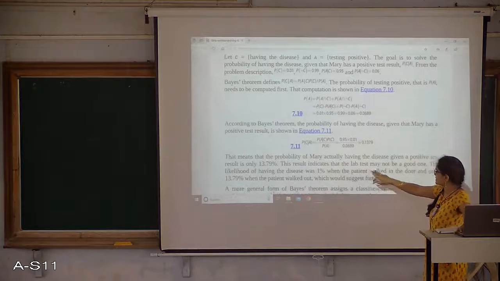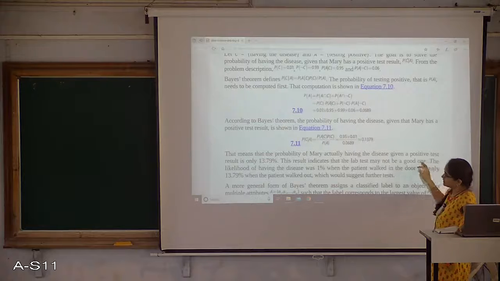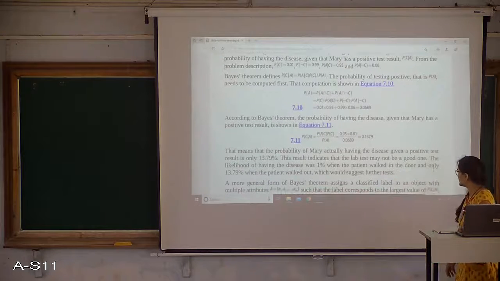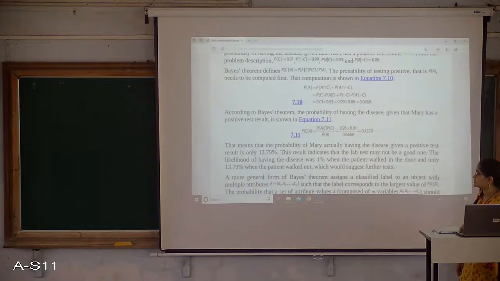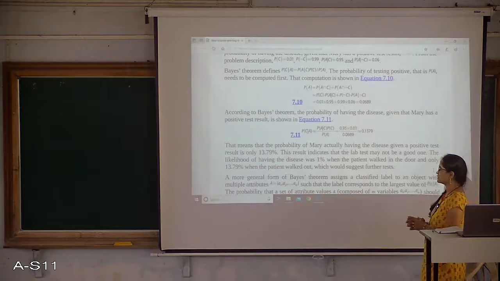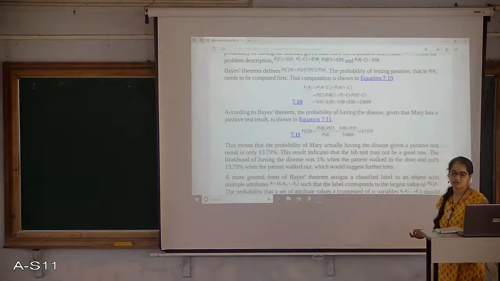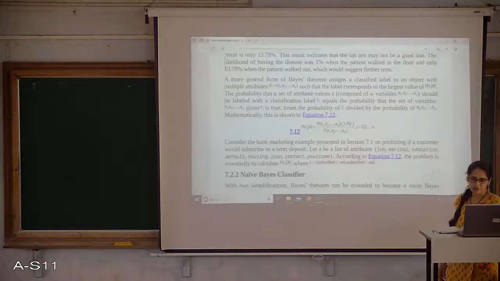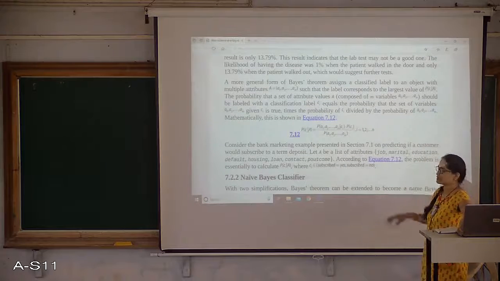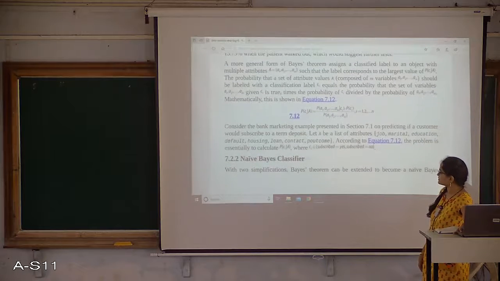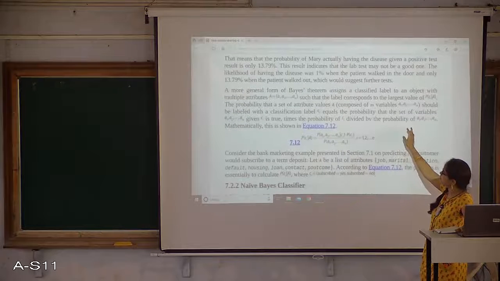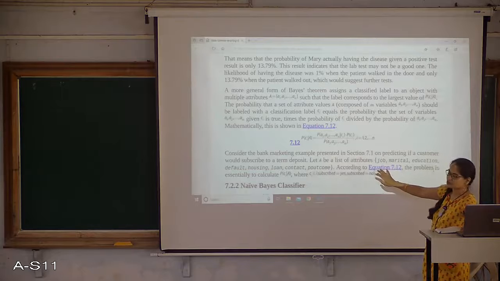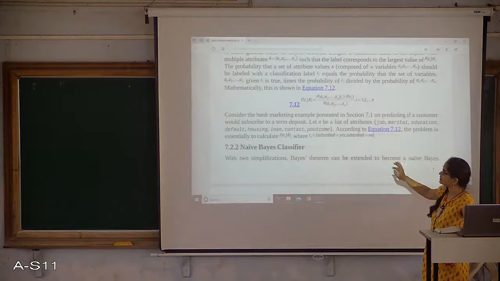This result indicates that the lab test may not be a good one. The likelihood of having the disease was 1% when the patient walked in the door, and only 13.79% when the patient walked out, which would suggest further testing. It may suggest one more test to confirm. In such cases we apply the Bayes theorem concept. Similarly, with the same bank details, we can consider whether to apply subscribe or not subscribe. The same thing you can apply with the Bayes theorem.